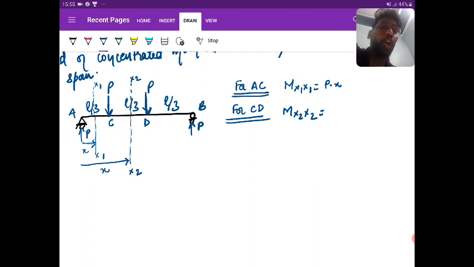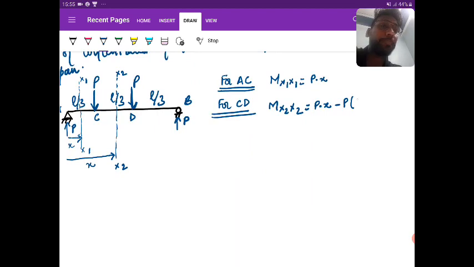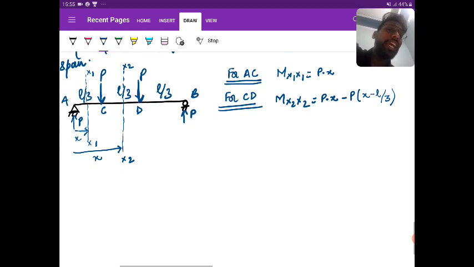It is P into H, which is the moment caused by the support reaction, minus P into H minus L by 3. Look at the vertical load to the left of H2, acting downward; it creates an anti-clockwise moment. Is it clear?